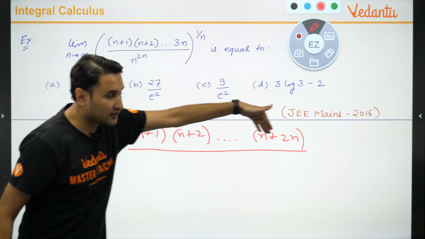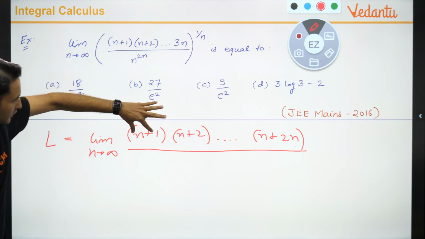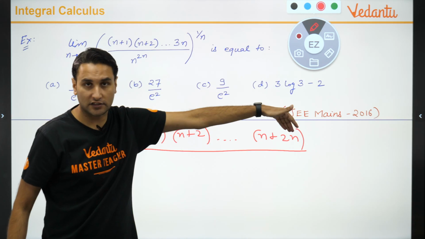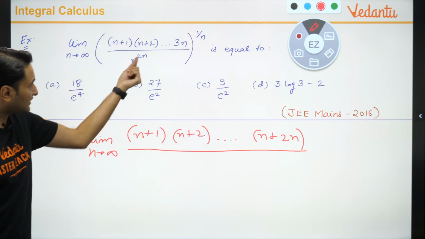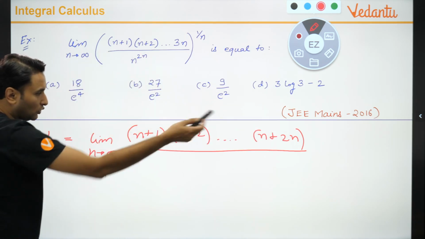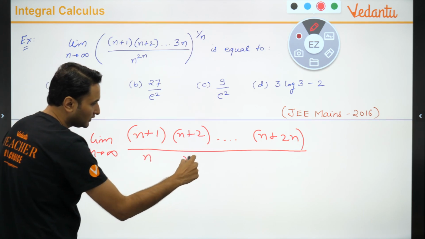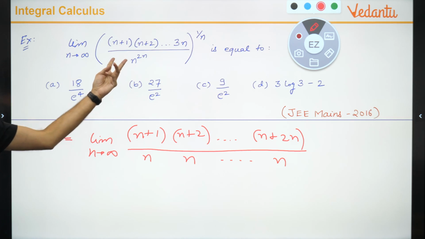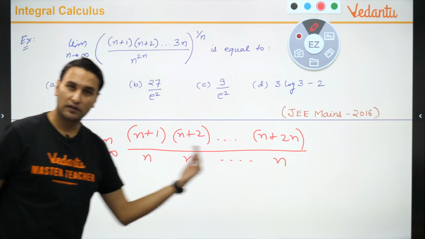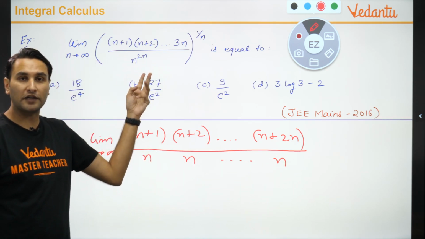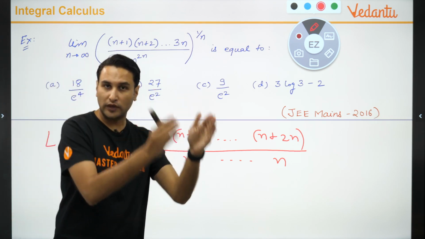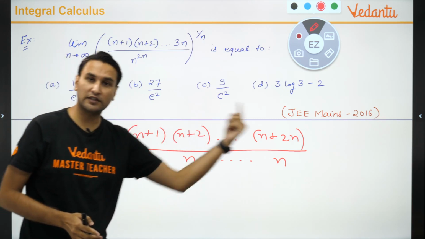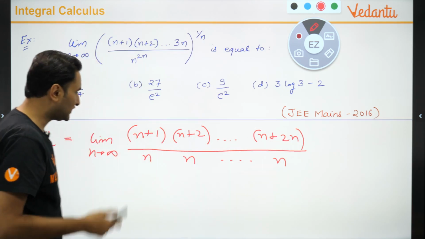How many terms are there in the numerator? n plus 1, n plus 2, first term, second term से लेके 2nth term. Can I divide this n raised to power 2n to all of these? n की पावर 2n को मैं सब में डिस्ट्रीब्यूट कर सकता हूँ, क्योंकि n की पावर 2n मतलब क्या है? n into n into n into n. How many times? 2n times. How many terms are there in the numerator? 2n.